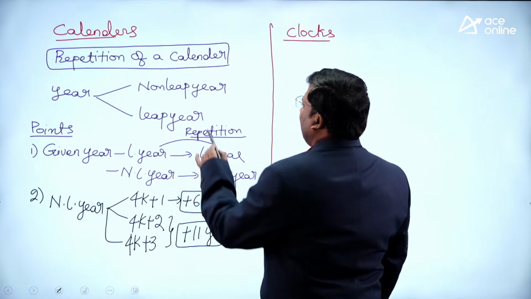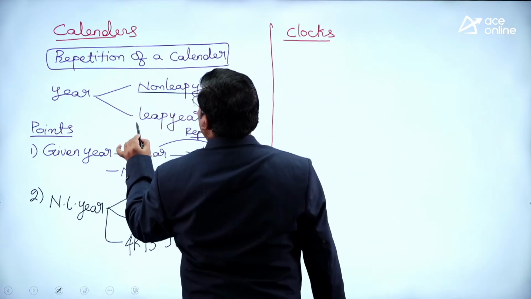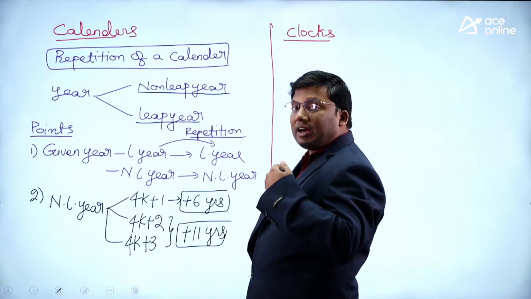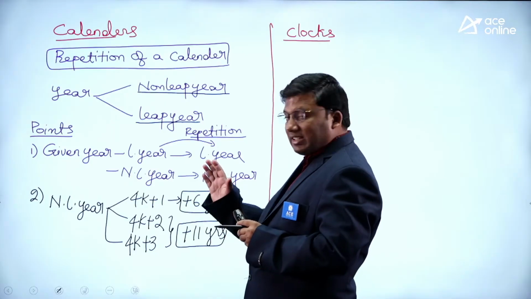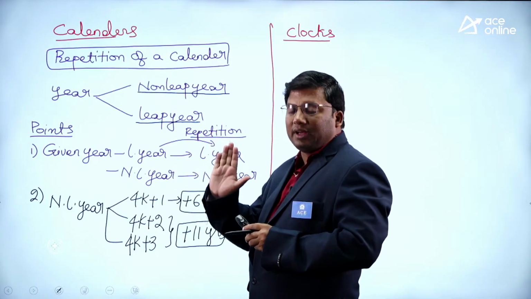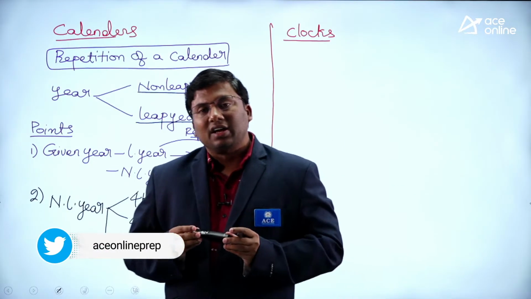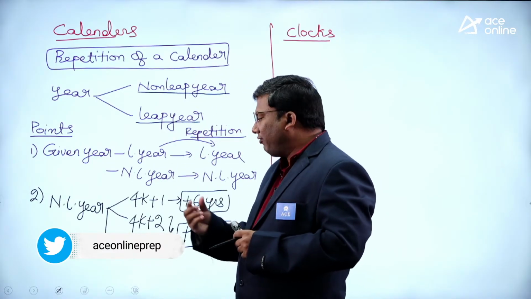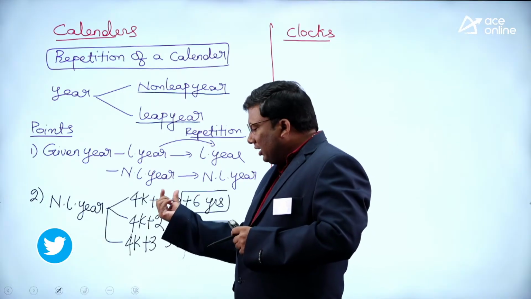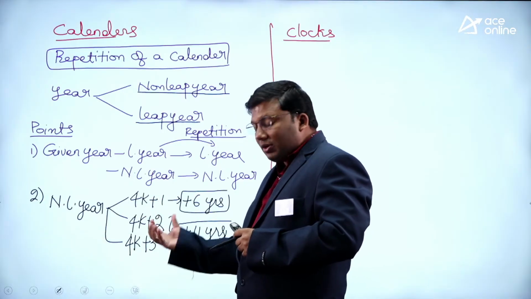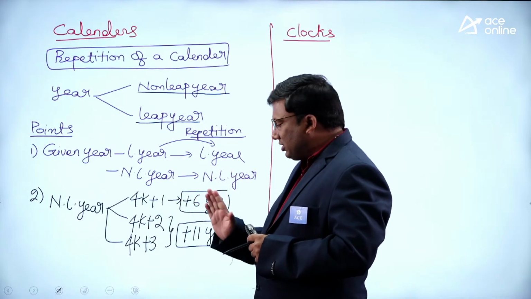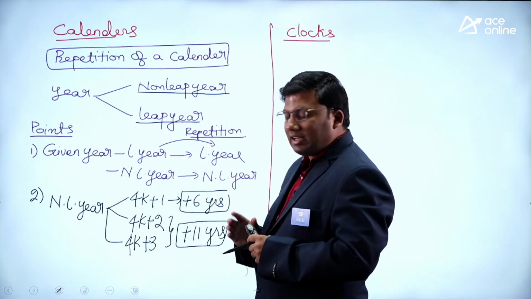So the year can be either a non-leap year or a leap year. If it is a leap year, the calendar will repeat itself, we will discuss that one. A non-leap year is a year which is never divisible by 4. It gives a remainder 1, 2, or 3. Remainder 1, it is 6 years. 2 or 3, it is 11 years.